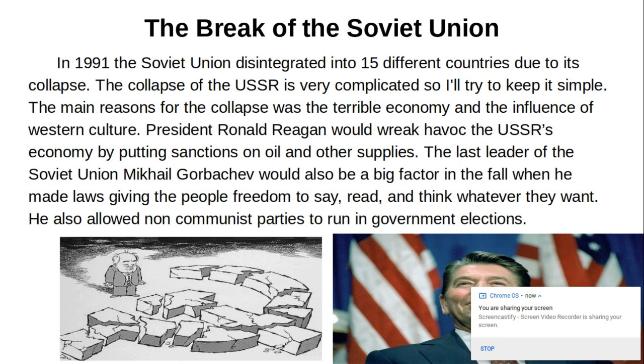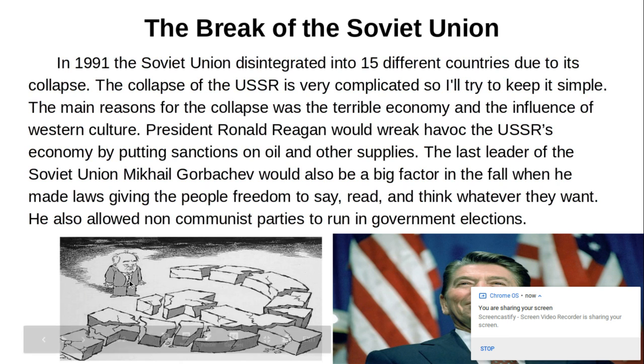The last leader of the Soviet Union, Mikhail Gorbachev, would also be a big factor in the fall when he made laws giving the people freedom to say, read, and think whatever they want. He also allowed non-communist parties to run in the government elections.